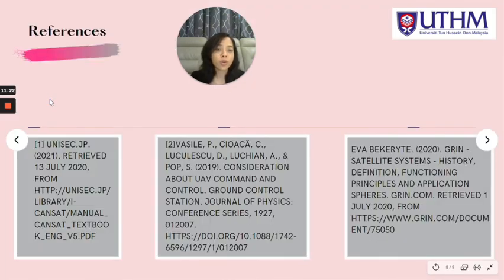For the references, this is one of the references that I used, which I got from the CanSat manual, the CanSat textbook. It is in PDF, and I also read thoroughly this article, which is Considerations about an UAV Command and Control Ground Control Station. These three references are very meaningful to me because from there I gained the knowledge, and I know how to build the nanoscale satellite and also the ground system terminal, how it works and how the sensors function.